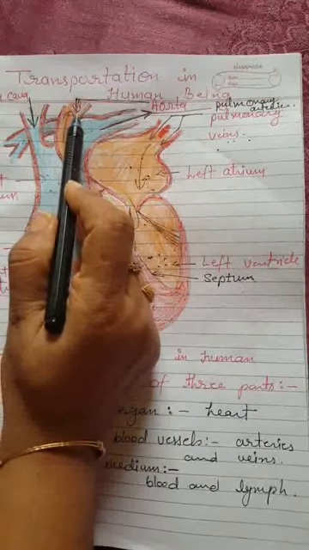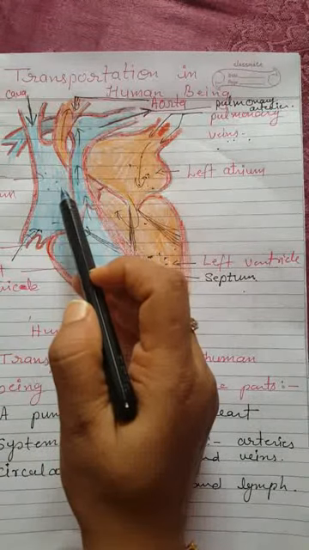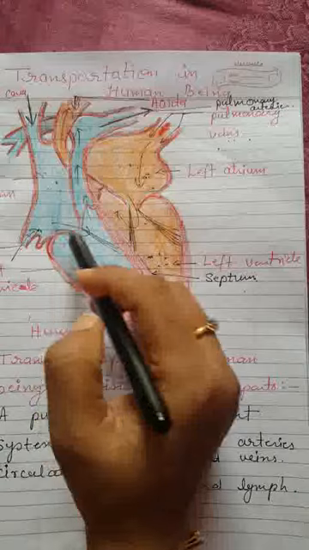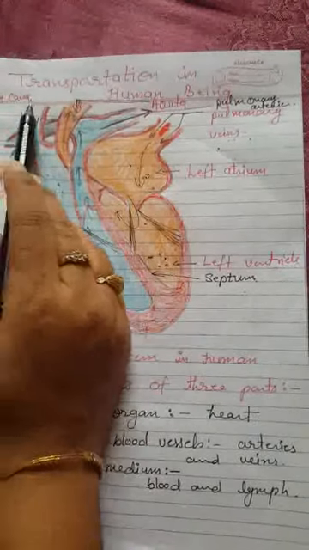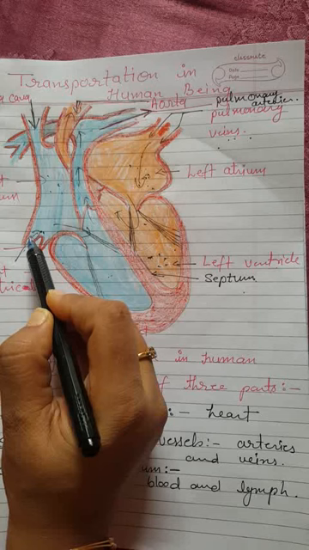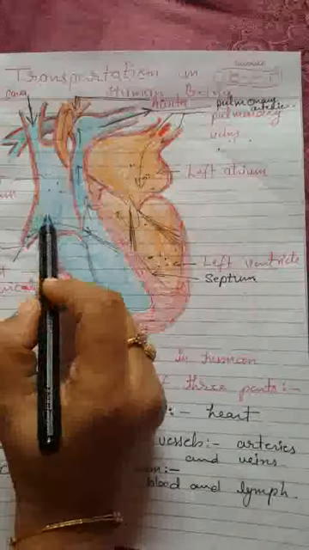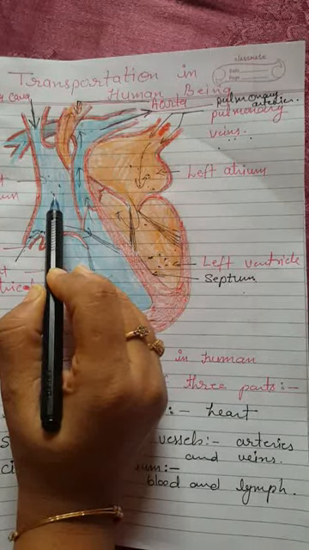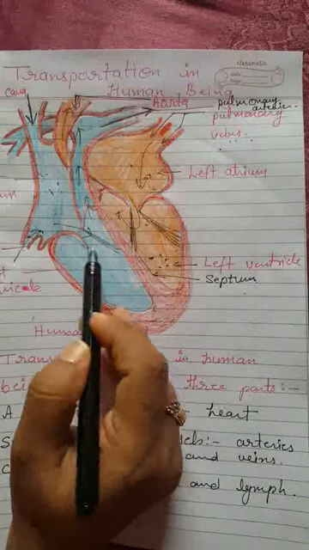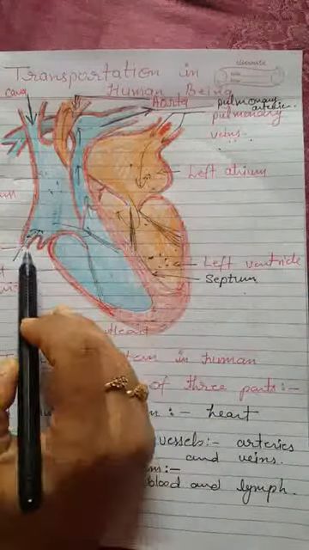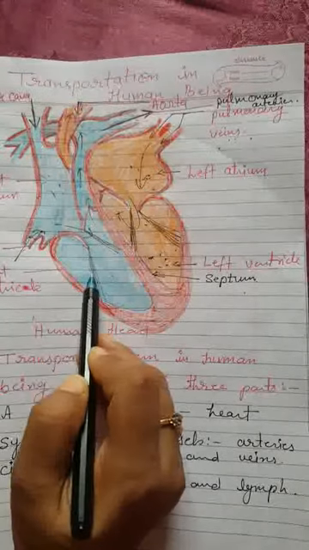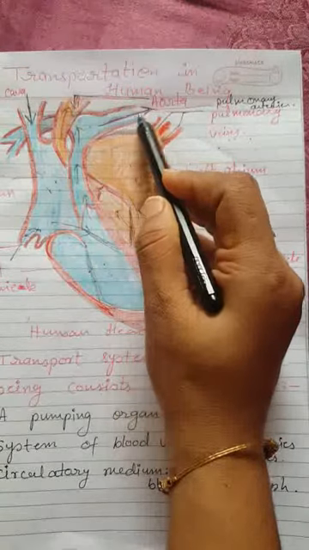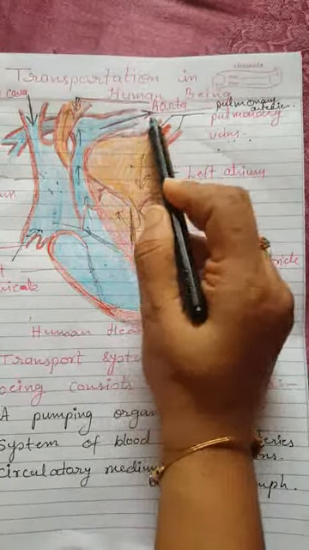Then the deoxygenated blood comes from the body to the upper chamber, the right atrium of the human heart, through the vena cava, upper vena cava and lower vena cava. As the right atrium contracts, the corresponding lower chamber, the right ventricle, relaxes. So the blood comes here from the right atrium to the right ventricle, and when the right ventricle contracts, the deoxygenated blood goes to the lungs through these pulmonary arteries.